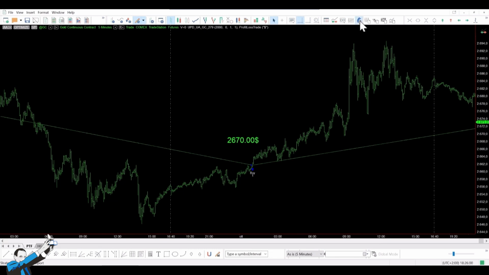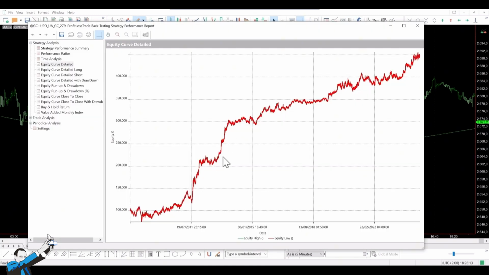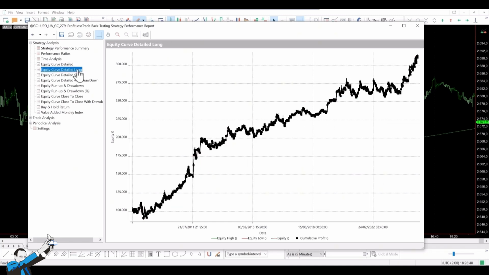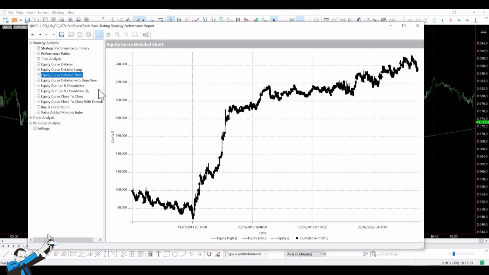Here you can see the equity line. Although it shows some irregularities, it has performed quite well recently. Let's look at the long side equity and the short side equity. As you can see, the long side has a positive trend, and the same can be said for the short side, although recently its performance hasn't been as good as that of the long side.